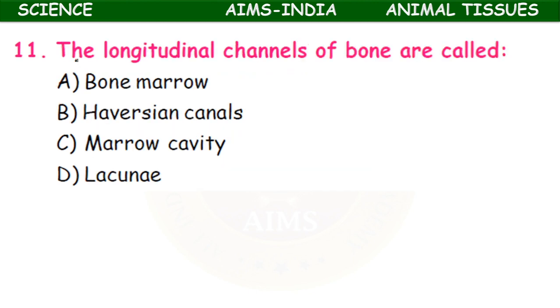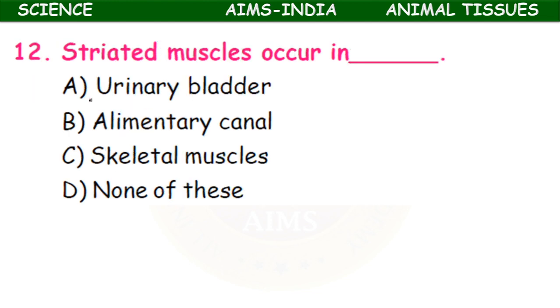The longitudinal channels of bone are called bone marrow, Haversian canals, marrow cavity, lacunae. It is the Haversian canals which are present in the bones. The striated muscles occur in urinary bladder, alimentary canal, skeletal muscles, none of these. Skeletal muscles are called striated muscles or voluntary muscles.